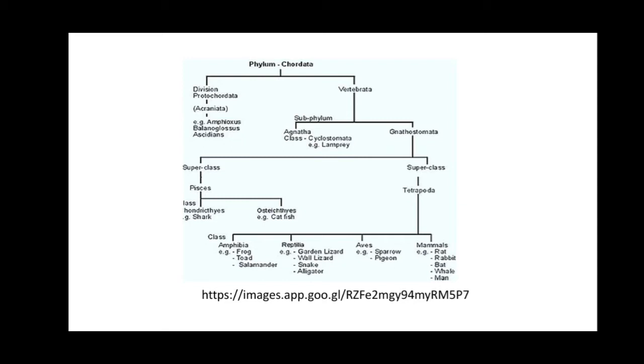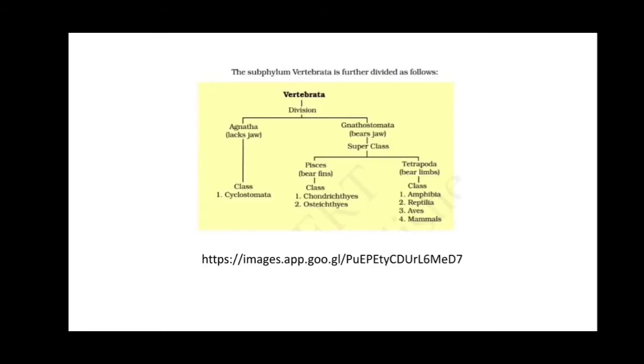Amphibia, for example frog, toad, salamander. Reptiles, for example garden lizard, wall lizard, snakes and alligator. Class Aves, for example sparrow and pigeon. And class Mammalia, for example rat, rabbit, bat, whale and man.